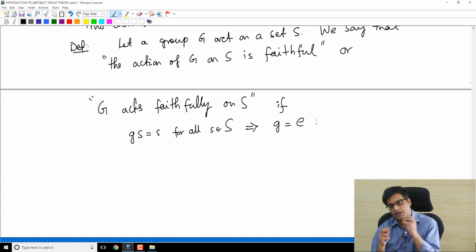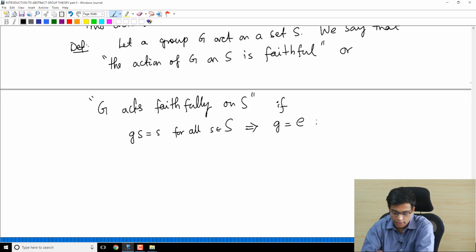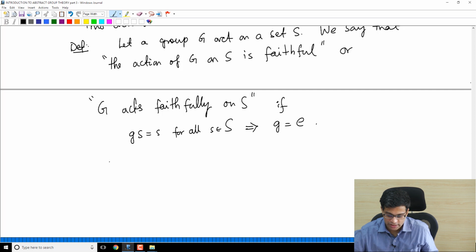So if g is an element of the group that fixes all elements in the set, then g is the identity element. Okay, so this is an important class of actions.